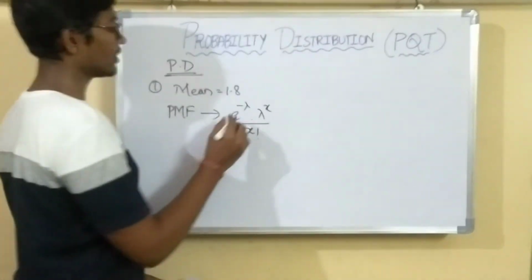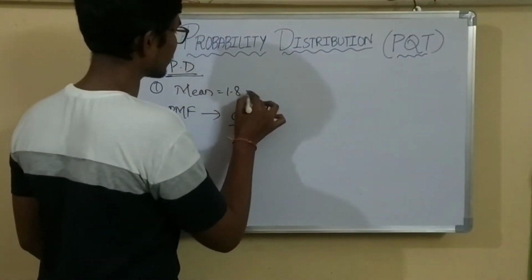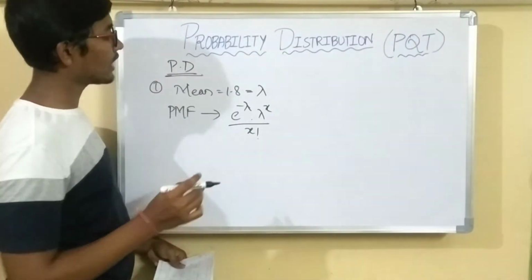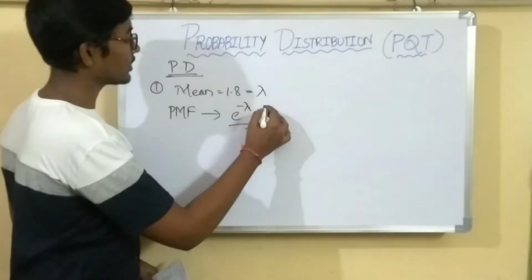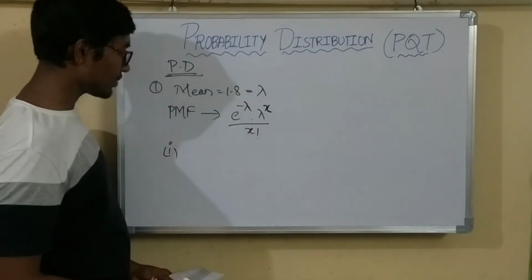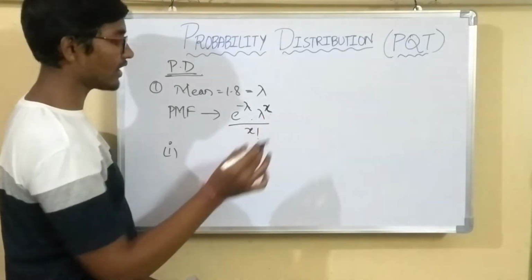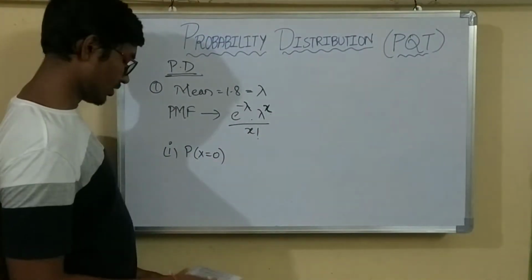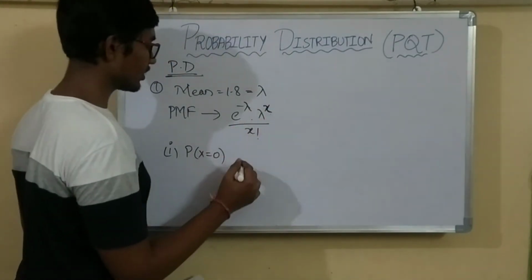We know that mean equals lambda. Lambda value is nothing but the mean value. So we know the lambda value now, and we know the x value also from the question. For the first question, without breakdown means x value is 0. That's it. P of x equals 0. So in place of x, substitute 0 in the formula.